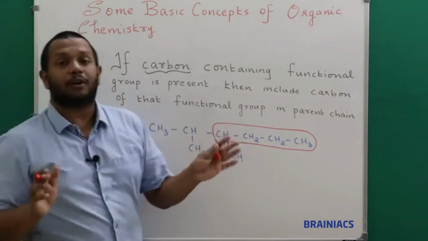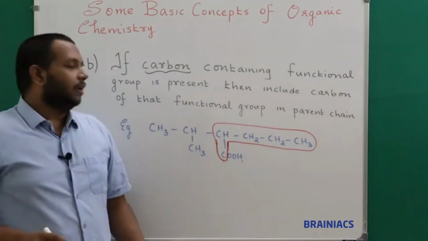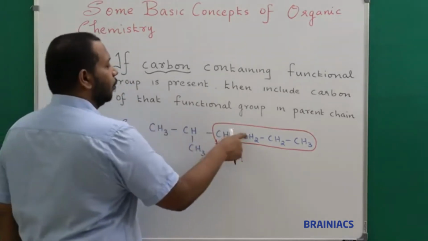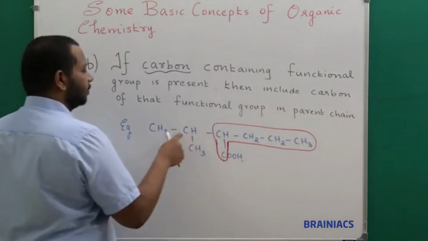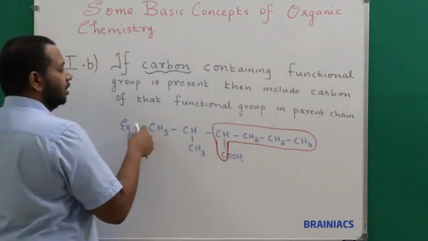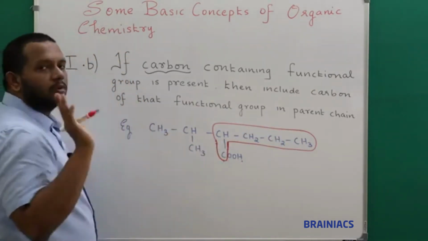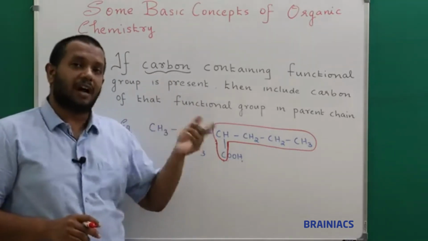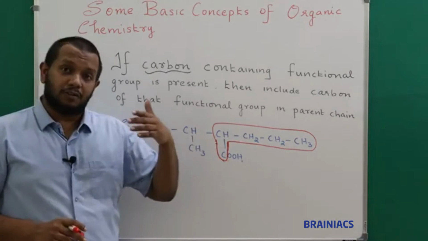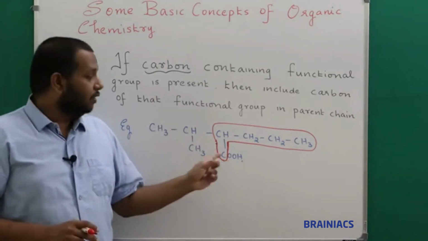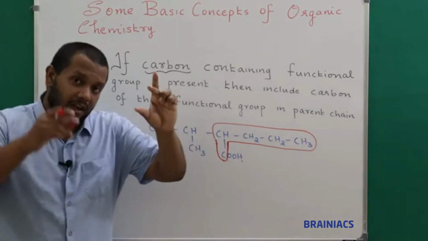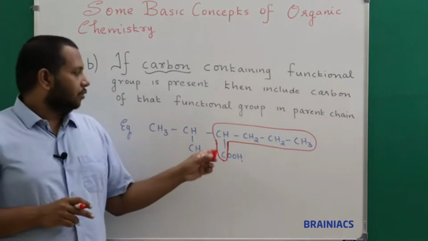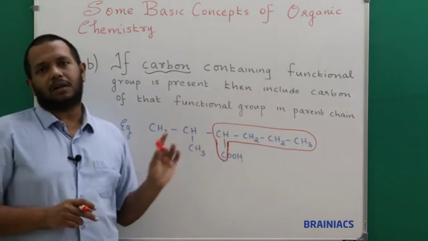And please remember, if you are not knowing this rule, what is the problem? Many students will prefer which as the path. They will say 1, 2, 3, 4, 5, 6, there are 6 carbons present, so this is my longest continuous parent carbon chain. And that is not correct, because if a functional group is present, the first thing is, if it is carbon containing, you should include that carbon. If it is not a carbon containing functional group, then we should include the carbon atom that is connected to the functional group. Very, very important in your parent carbon chain. Okay. So I hope you understood this is my parent carbon chain.